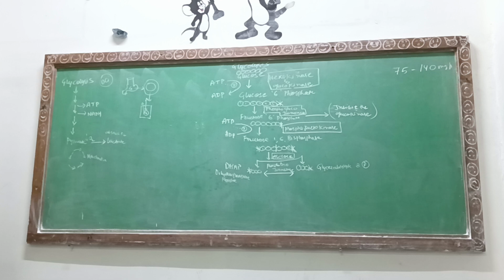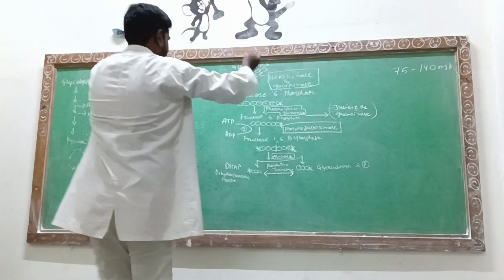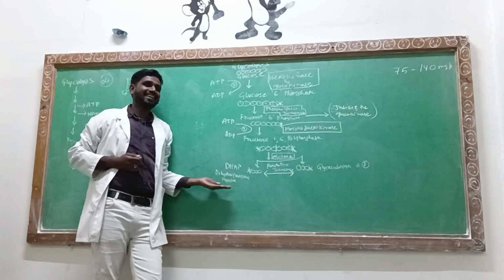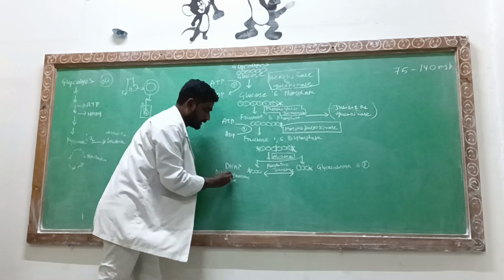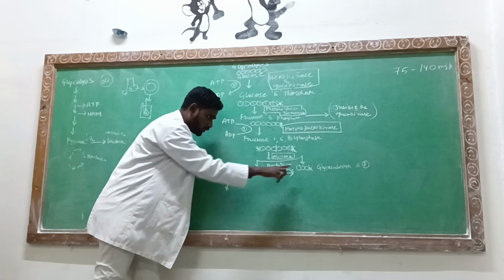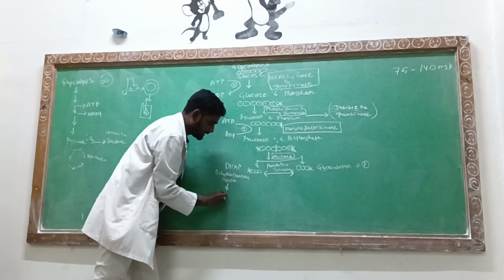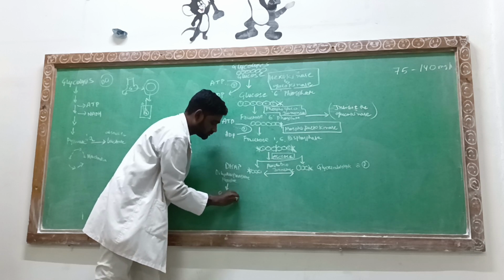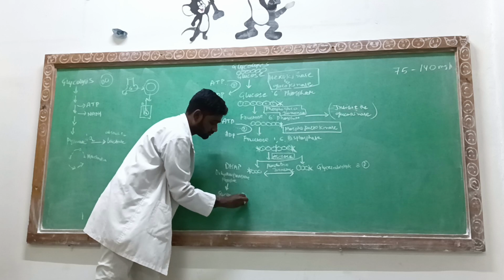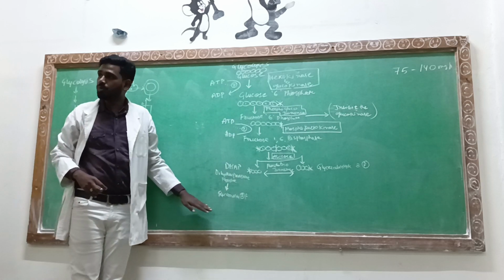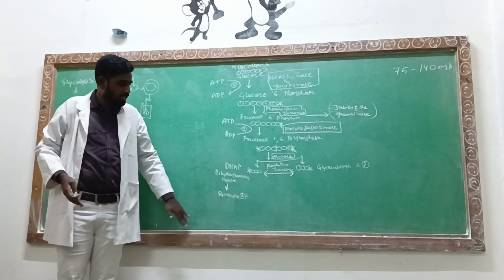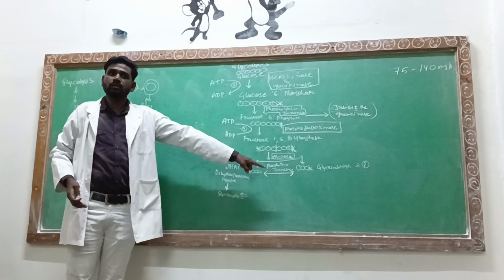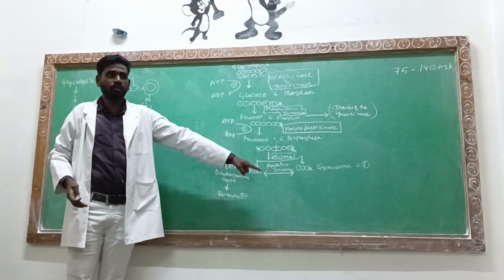Okay, now from the glyceraldehyde 3-phosphate, ठीक है, the cycle will move. Now this dihydroxyacetone is going to move into the glyceraldehyde 3-phosphate. They are going to turn into the glyceraldehyde 3-phosphate. Now the cycle is moving parallelly. इधर से भी cycle जा रहा, उधर से भी cycle जा रहा. But I will draw there only. That will be the easiest and simplest way to understand the thing.